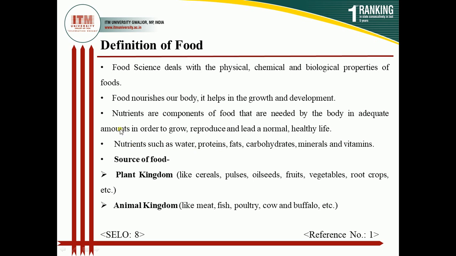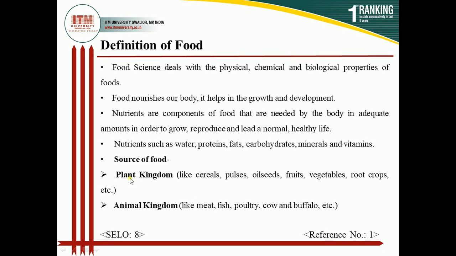So basically these come under the category of nutrients. Basically there are 6 nutrients, including water, proteins, fats, carbohydrates, minerals, and vitamins. And there are some different sources of food, such as the plant kingdom and animal source.